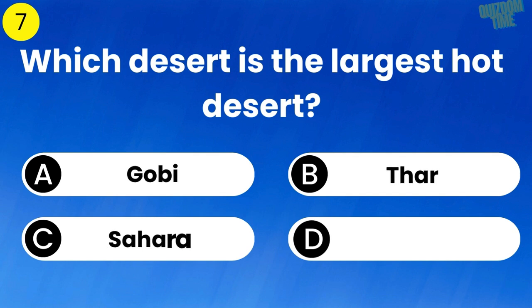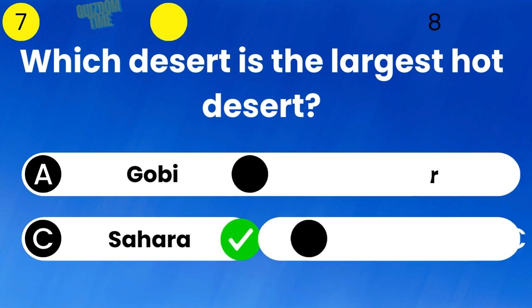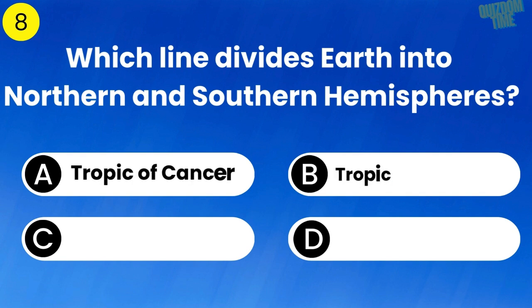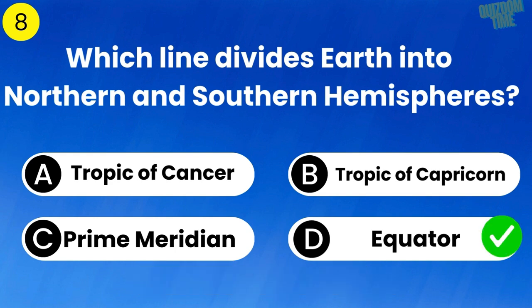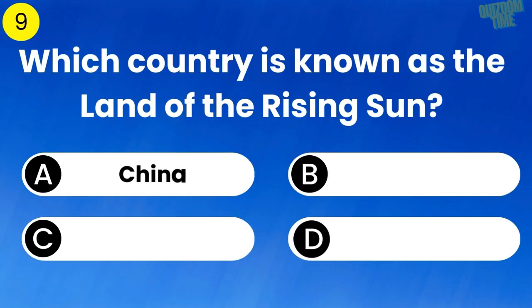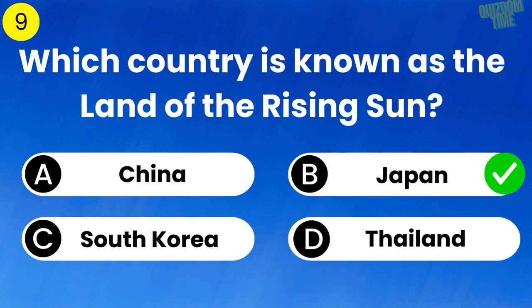Which desert is the largest hot desert? The answer is Sahara. Which line divides Earth into northern and southern hemispheres? The answer is equator. Which country is known as the land of the rising sun? The answer is Japan.